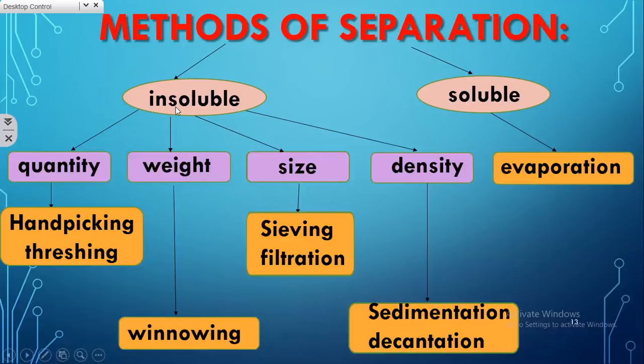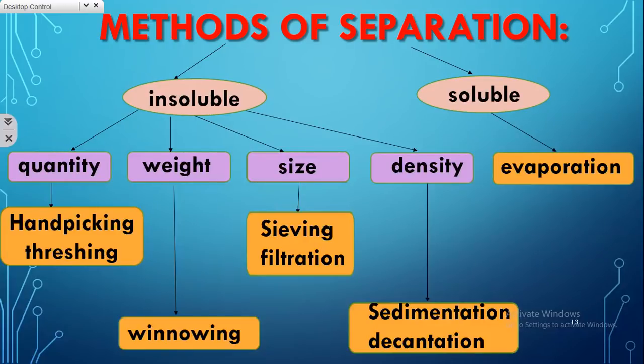The insoluble components also vary based on these aspects. If the quantity of the mixture as well as the impurities present in it is very small, then we go for a technique called hand picking. When the useful or required component is in a very large amount, we go for threshing.